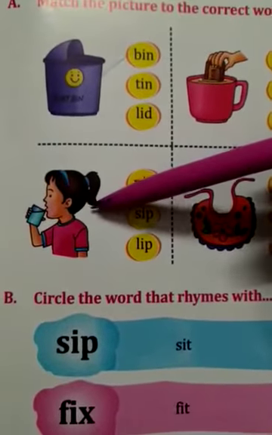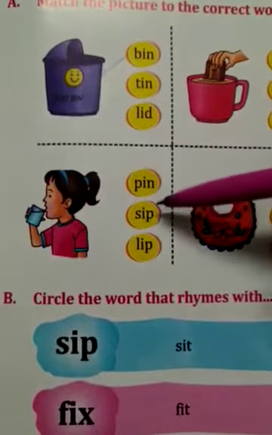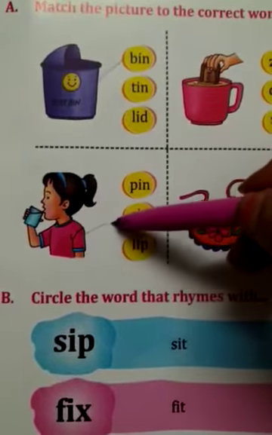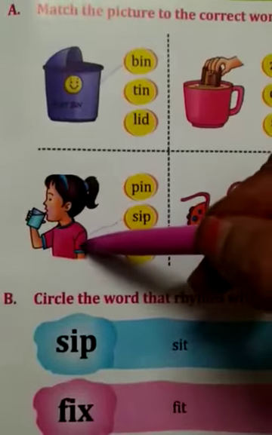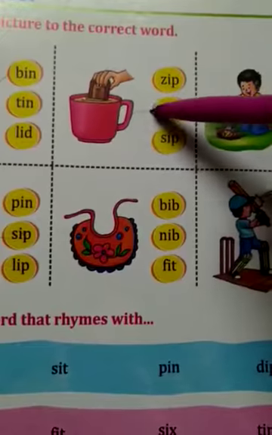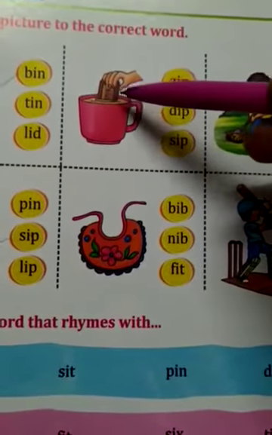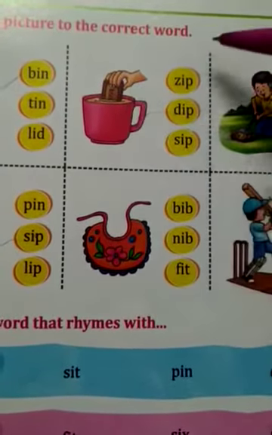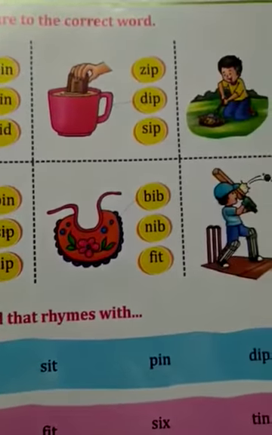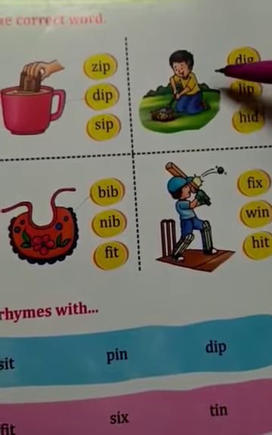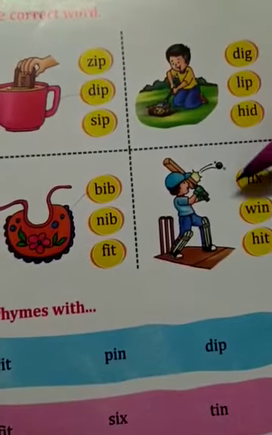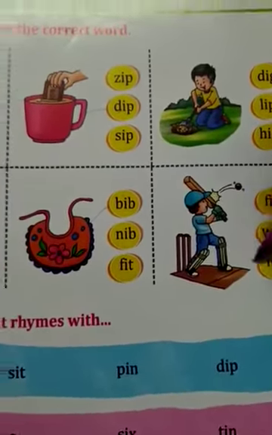What is the girl doing? The girl is sipping the water. The word sip is correct for the picture, so we match sip with the picture. Dip. The hand is dipping the biscuit in the cup. Then dip. This is the picture of a bib, so we match it with bib. What is the boy doing? The boy is digging. Dig. We match this with dig. And hit.